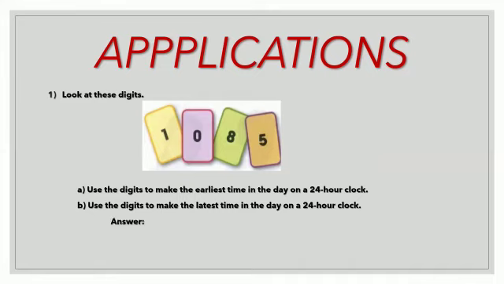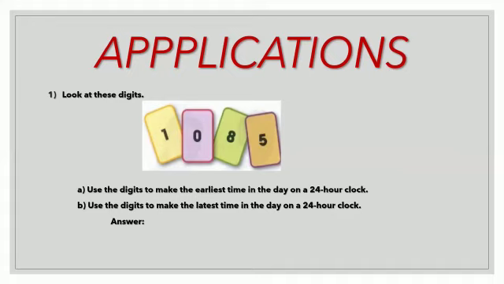Okay. So A part is use the digits to make the earliest time in the day on a 24-hour clock. In a 24-hour clock, we know that it starts from 12, 1 a.m., 2 a.m., 3 a.m., and goes on. When it reaches 12 p.m., in a 24-hour clock, it won't come like 1 p.m. After 12 p.m., it is 13, 14, like that.